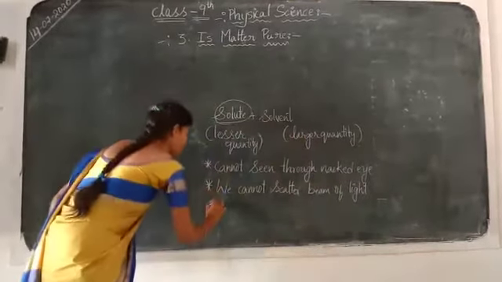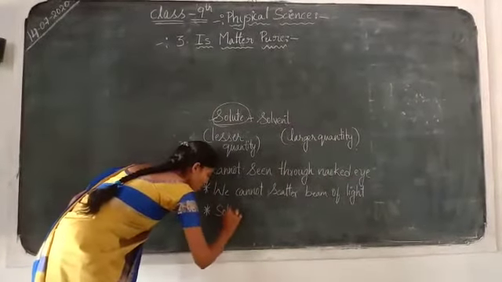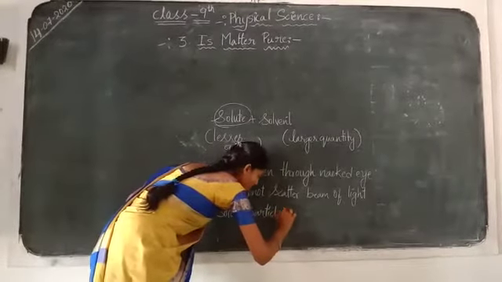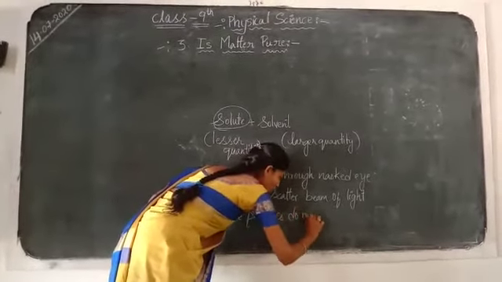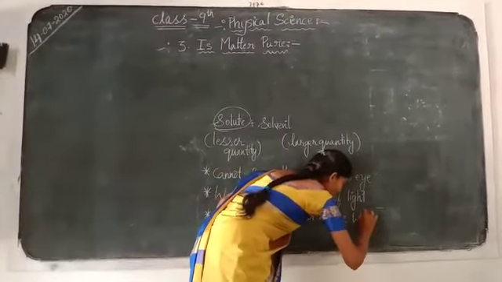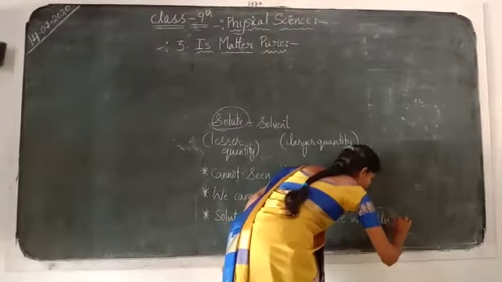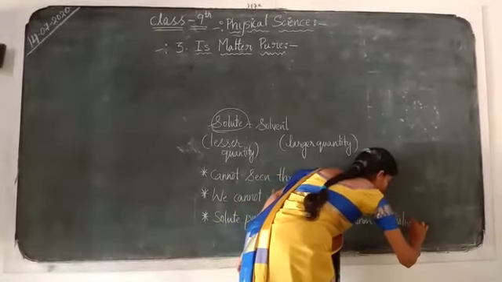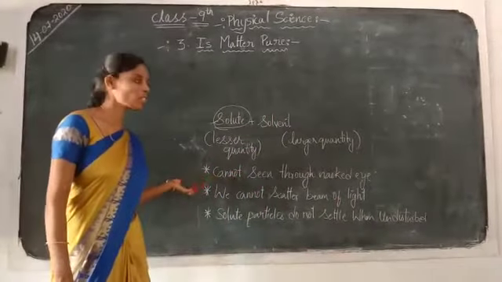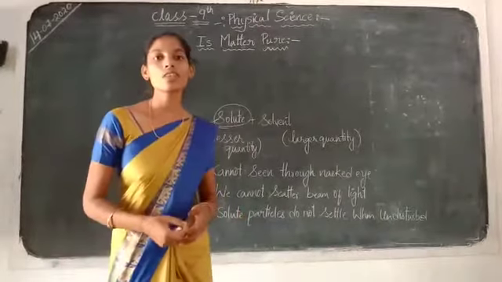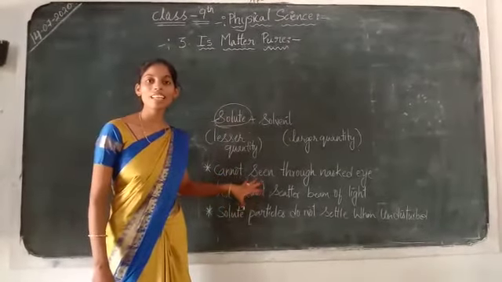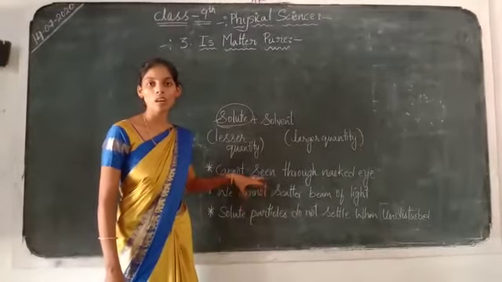And another thing, solute particles do not settle when undisturbed. These are the three main properties of solutions. So solutions mainly have these three properties. Based on these three properties, we can decide whether the solution is a pure or not pure solution.